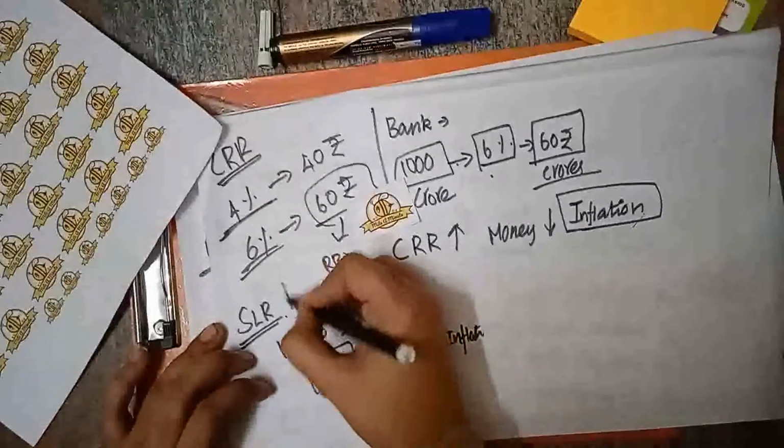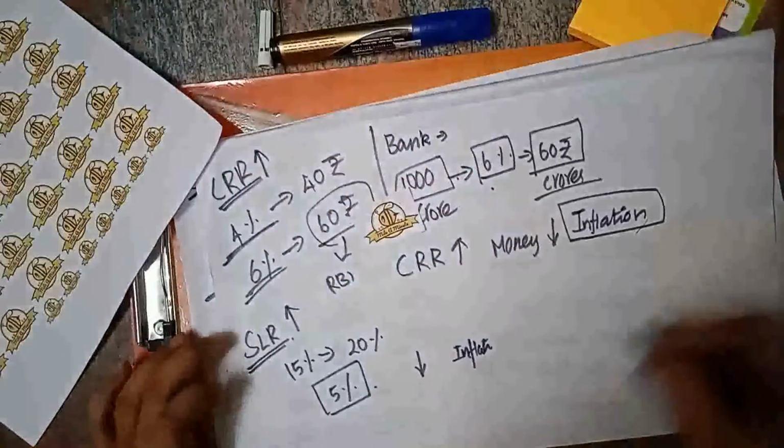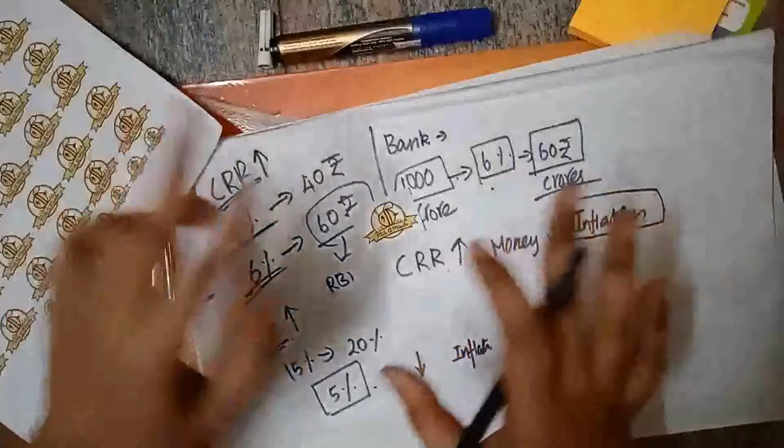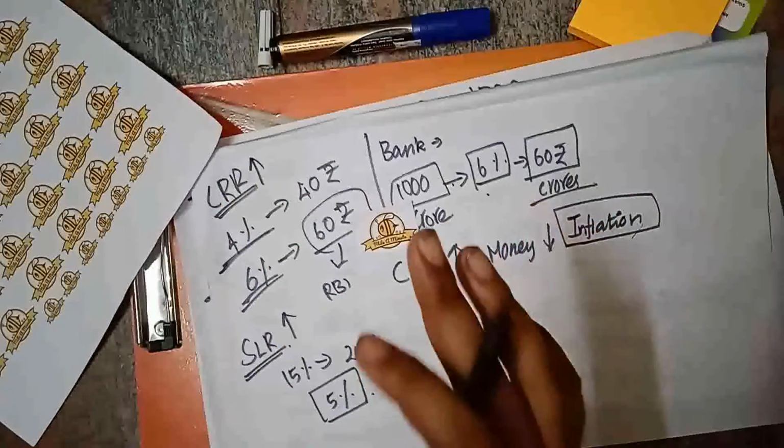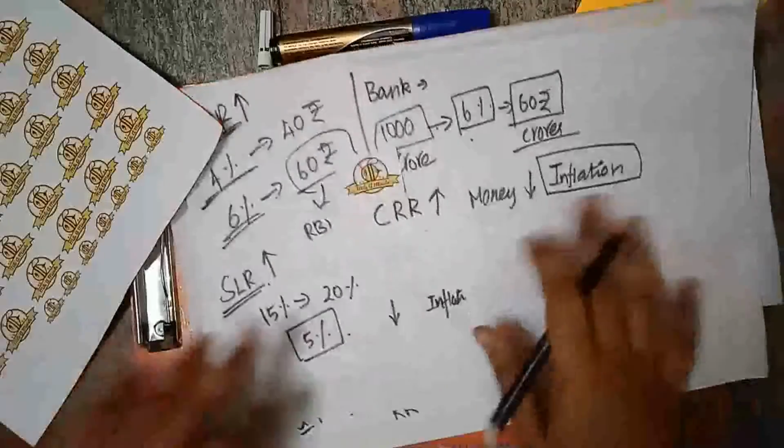So if SLR increases or CRR increases, by increasing the CRR, inflation will be under control, and by increasing the SLR, inflation can be brought under control. Then the other three, bank rate, repo rate and marginal standing facility, are nearly interlinked. Bank rate is for long-term loans. Repo rate is for short-term loans. MSF, marginal standing facility, is for overnight loans.